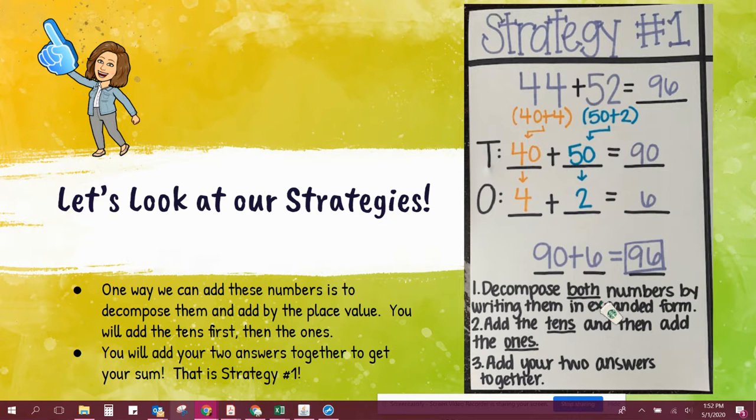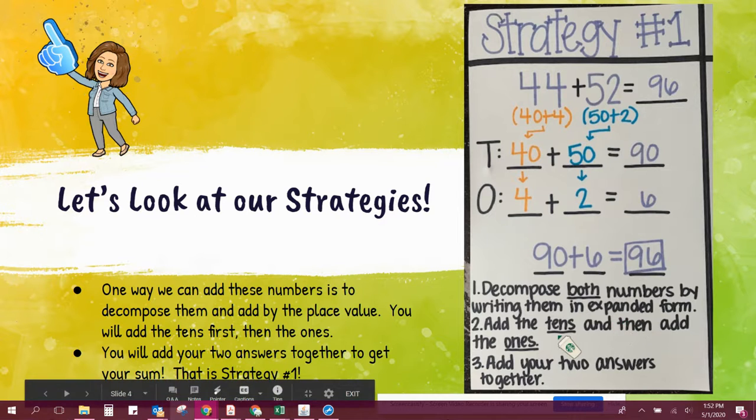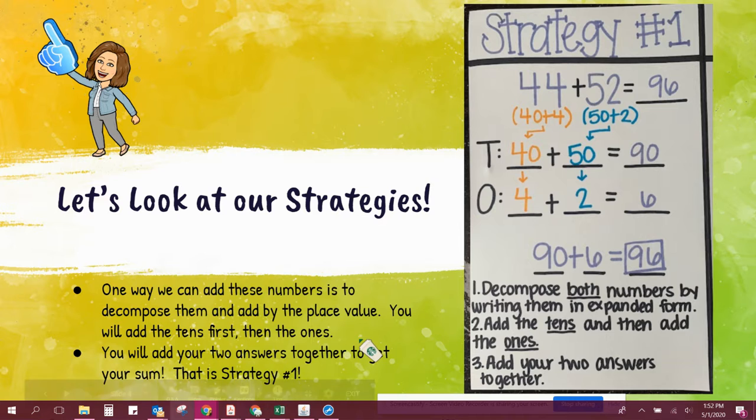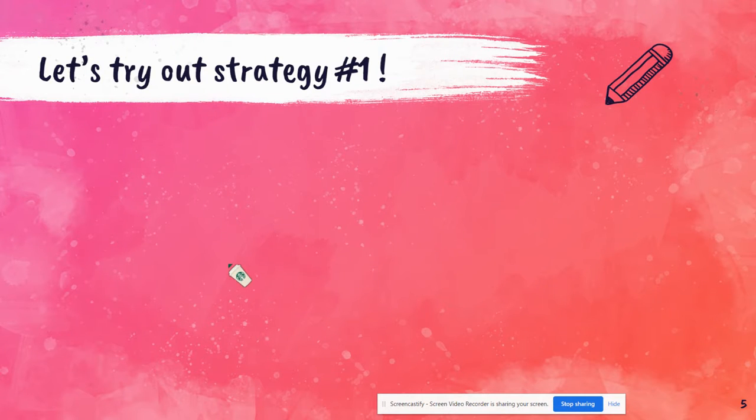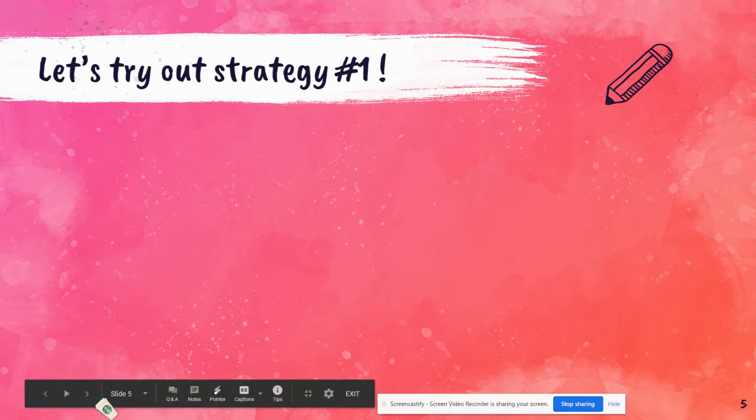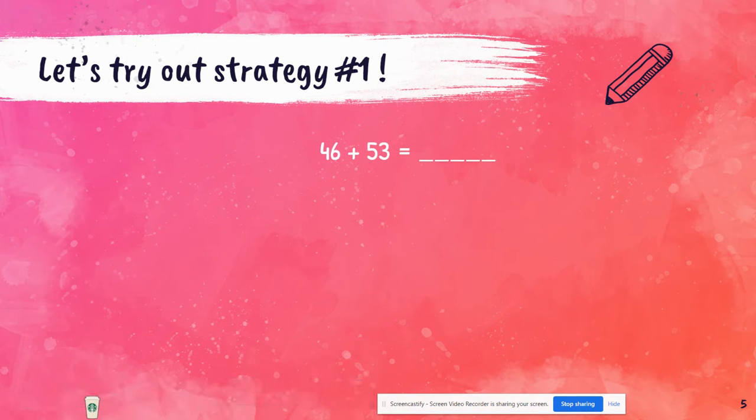So again, you're going to decompose both numbers by writing them in expanded form. You're going to then add the tens and then the ones, and then you're going to add your two answers together to get your answer. So that is the first strategy. And let's try this one out to practice. So why don't you get a piece of paper and pencil and write this one out. So it's 46 plus 53.